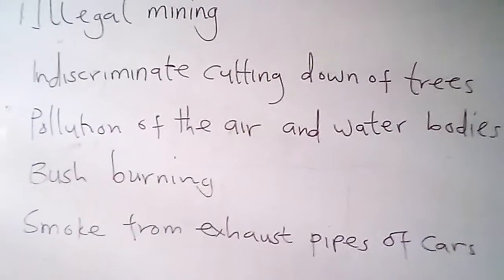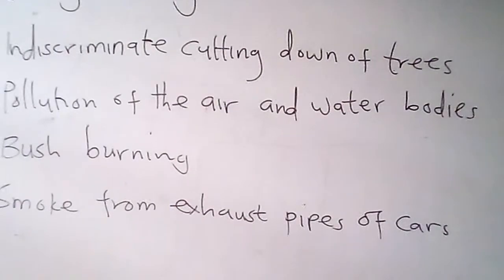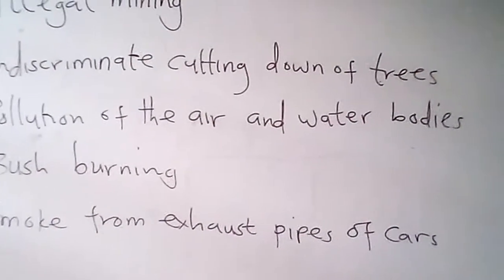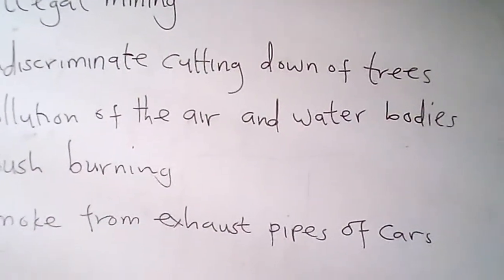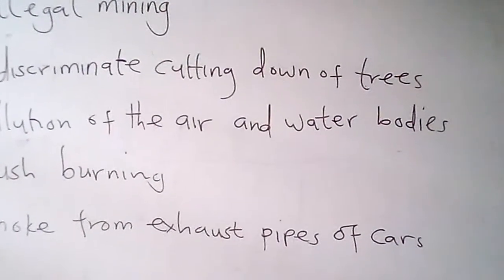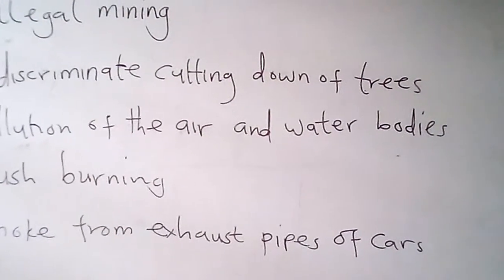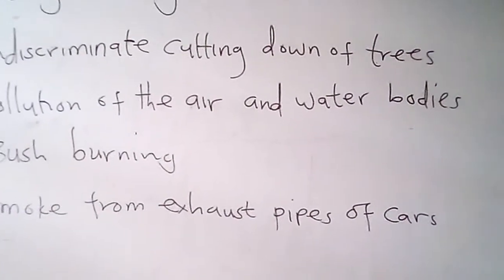There are many activities that we undertake which end up destroying the beauty of the environment. Some of these activities are littering, illegal mining, sand winning, smoke from factories, and many more. The practice of destroying the natural environment through human activities is called what? Environmental pollution.